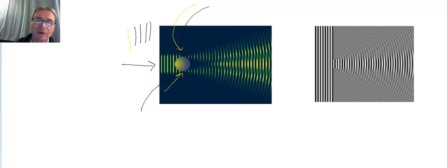Okay, and so what you end up with is, past the ball, you have one set of light waves on the bottom side, you have another set of light waves on the top side, and they are curved. Well, what happens is these curved light waves expand outwards as they go out into space, and they meet right there, right?